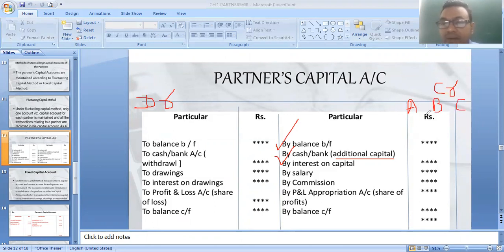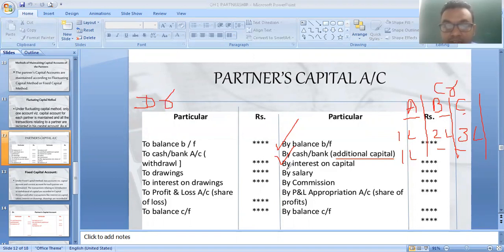Suppose there are three partners, A, B, C. Suppose this is 1 lakh capital, their opening balance, this is 2 lakh, and this is 3 lakh capital. During the year, additional capital is brought by partner A, 1 lakh. If B and C do not bring any, then we have to put a dash in their column. So if three partners are there, you have to prepare 3 columns of amount. If 2 partners are there, you have to prepare 2 columns.